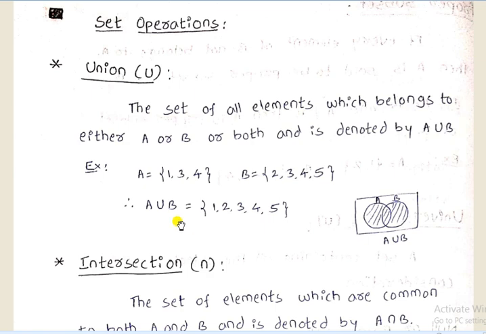The set we obtain is called the union, A union B. You can see the figure here: the rectangular box containing two circles A and B, and we denote both circles by the shaded part, because the members belong to the union.